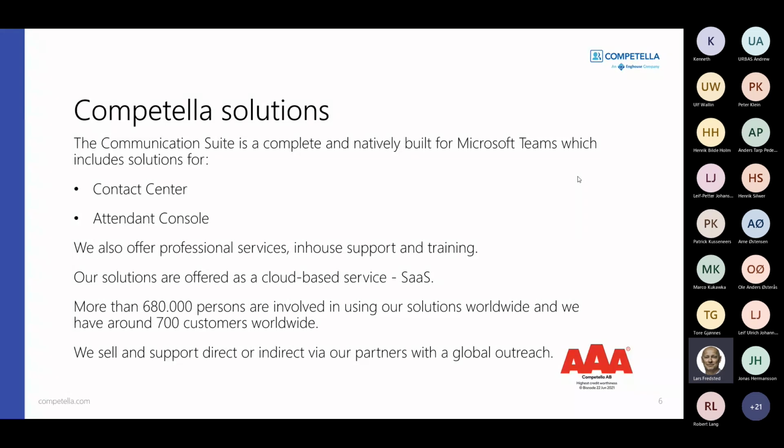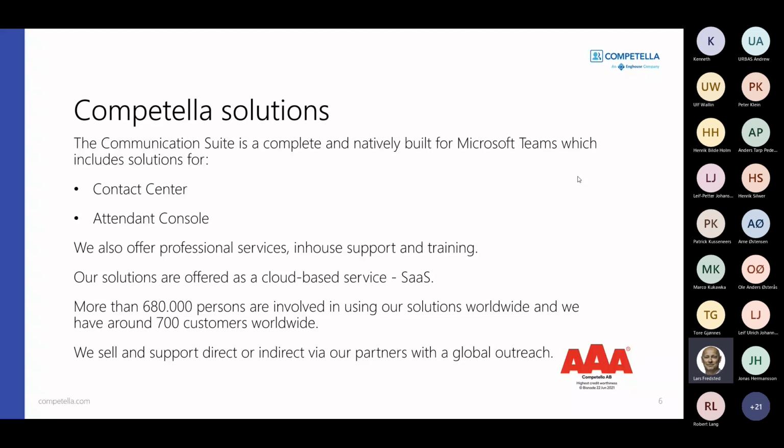The Competella solutions that we are talking about today are a complete suite of products that are natively built for Microsoft Teams, and it includes contact center solutions as well as attendant console. What we do is fill in the gap of solutions that Microsoft does not provide with Teams telephony themselves.